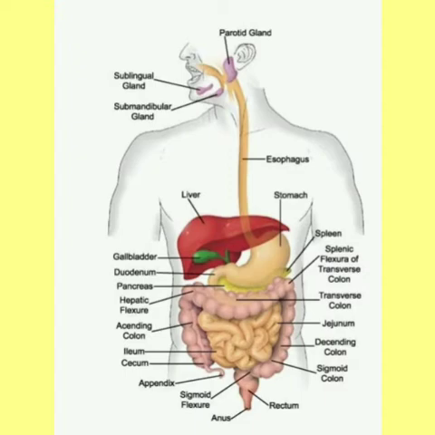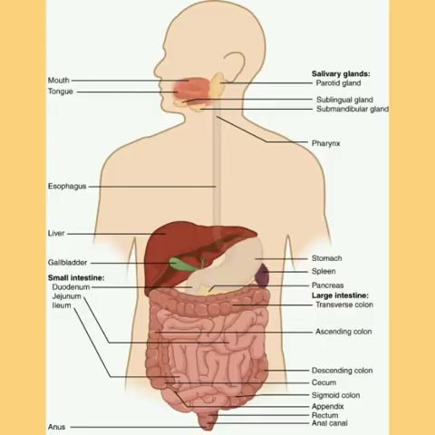Then the food moves on to the stomach through the food pipe, or the esophagus. The mouth or buccal cavity is first, and second is the food pipe, or esophagus. It is called the food pipe because it is a pipe which helps in the transport of food from the mouth to the stomach. It is a passage from the buccal cavity, a tube through which the food moves on to the stomach.